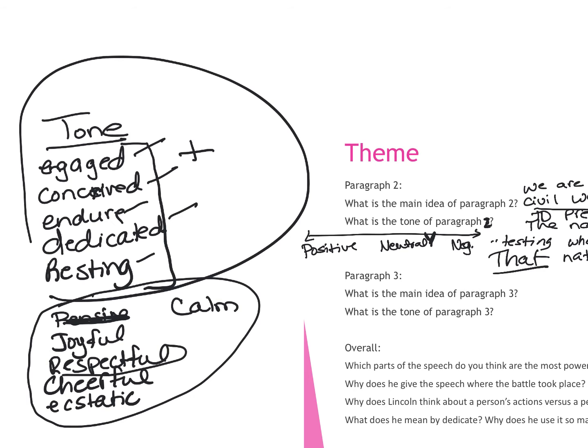Respectful. Okay. He definitely has a respectful tone there because conceived, that means to be born. Dedicated means to work hard. Resting is more calm. Engaged, that's a positive one. It means two people coming together, right? So definitely respectful. Do you understand a little bit better about how to find those tone words now?